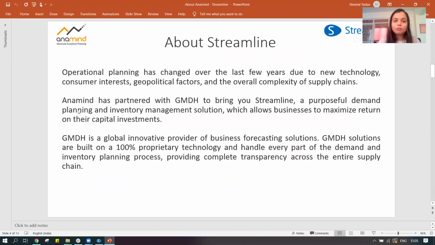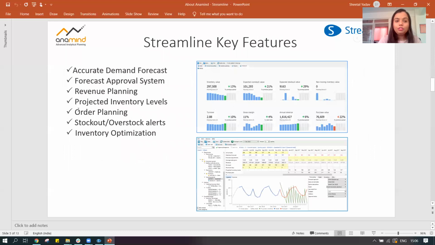Now coming to Streamline, as I said, it's quite a comprehensive system. It's from a company called Streamline GmbH. We are their partners for India and APAC, and we have been quite amazed to see the benefits and features of the Streamline system, and that's the reason we went ahead with it. Its key features are accurate demand forecast, forecast approval system, revenue planning, projected inventory levels, order planning, alerts, and inventory optimization.